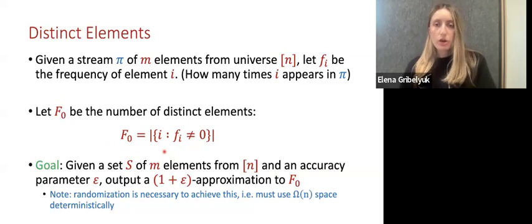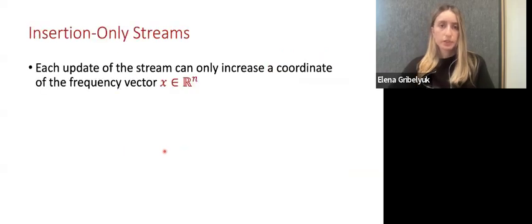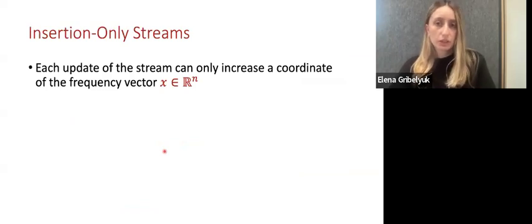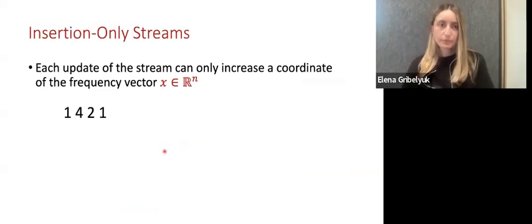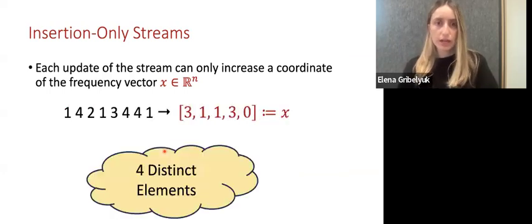Since it's known that we cannot hope to achieve sublinear space deterministically, our goal is to design randomized algorithms that output a 1 plus epsilon approximation to the f0 with constant probability. Let's look at a quick example. If the stream is insertion only, we might get the following stream and a corresponding frequency vector x. Here, the algorithm should report that there are 4 distinct elements since there are 4 non-zero entries in the frequency vector.